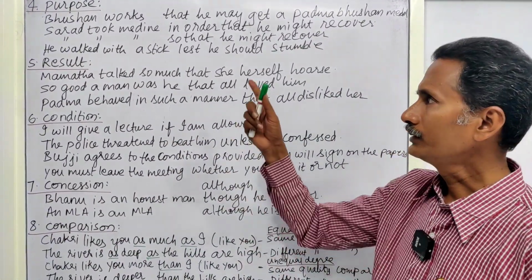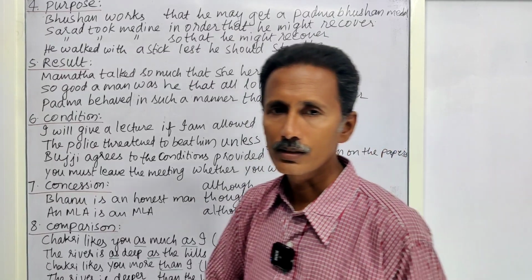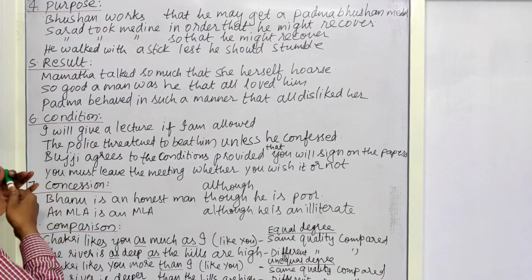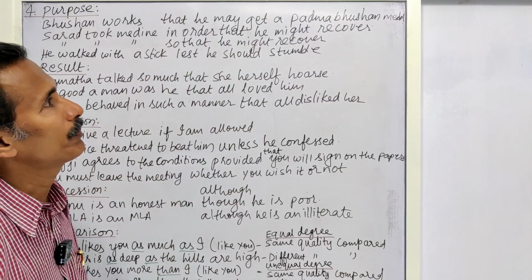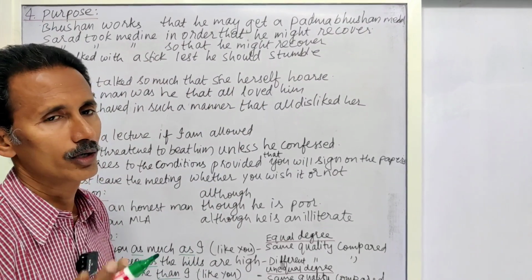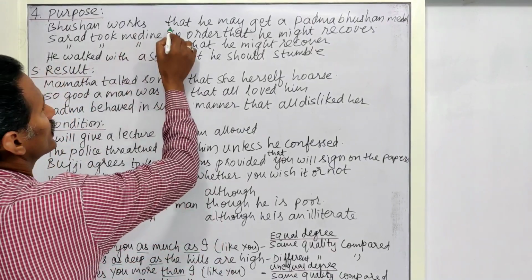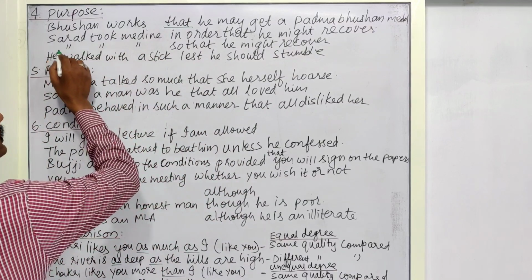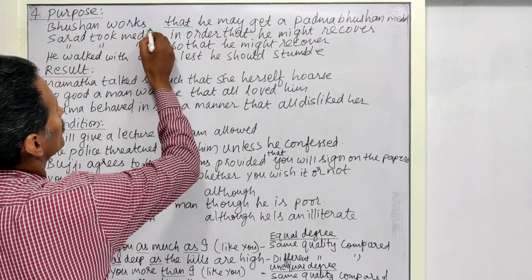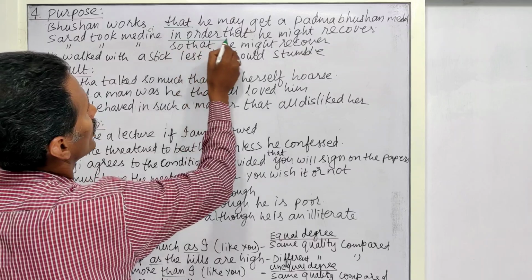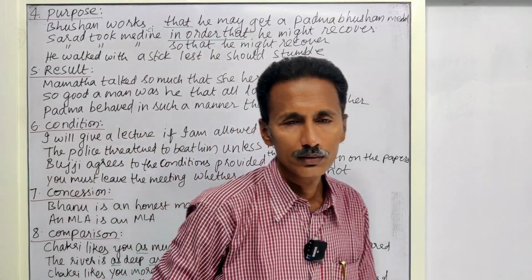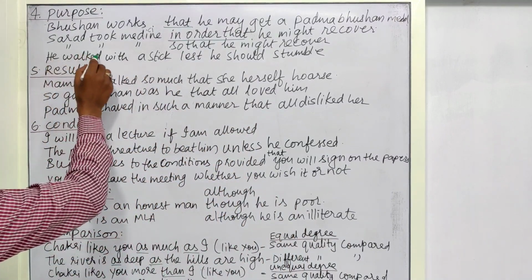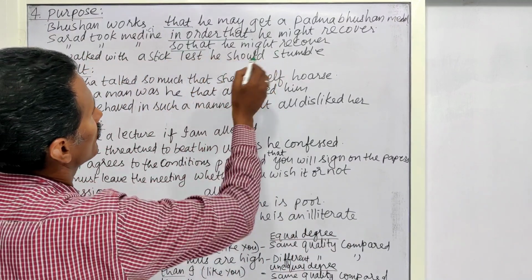Now, you can find on the board purpose, subordinating conjunctions which indicate a purpose. Bhushan works that he may get a Padma Bhushan medal. Okay, I am not too greedy, but anyway, that indicates a purpose. Sharad Pawar took medicine in order that he might recover, or in order to, in order that he might recover. Sharad took medicine so that he might recover.